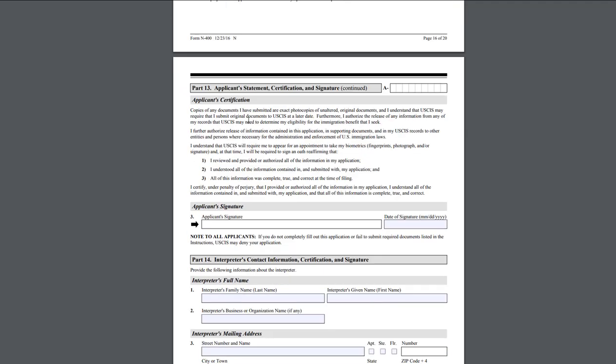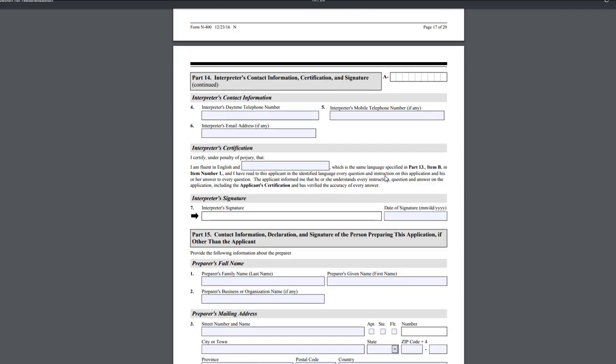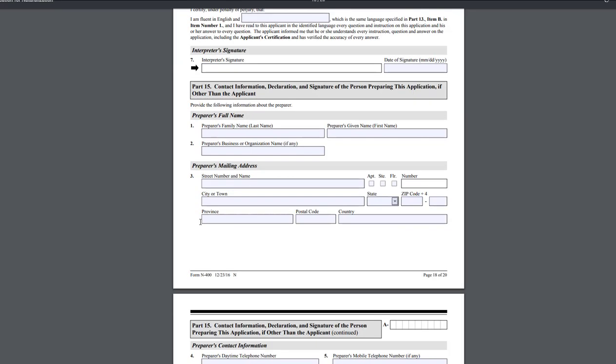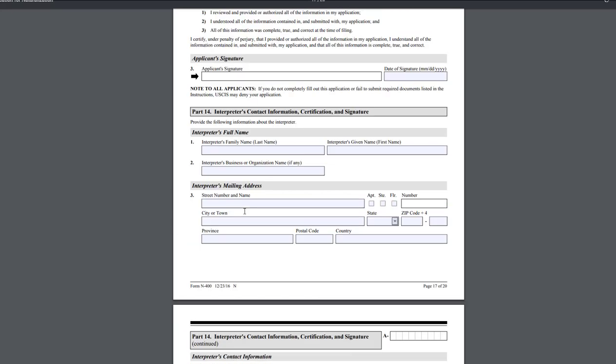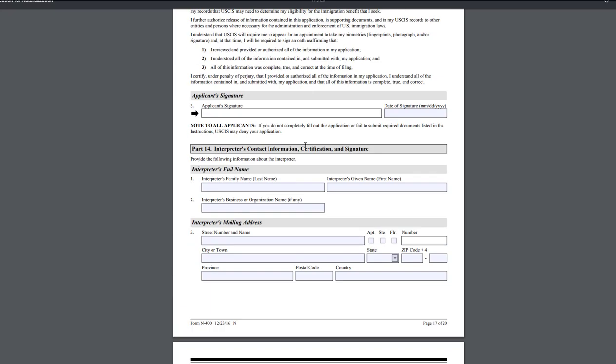And then the application certification. This is basically where you put your signature and the date of signature. And as you will find later, there is a section for the interpreter. If you do decide to have an interpreter for your interview, that will be scheduled after you file this.